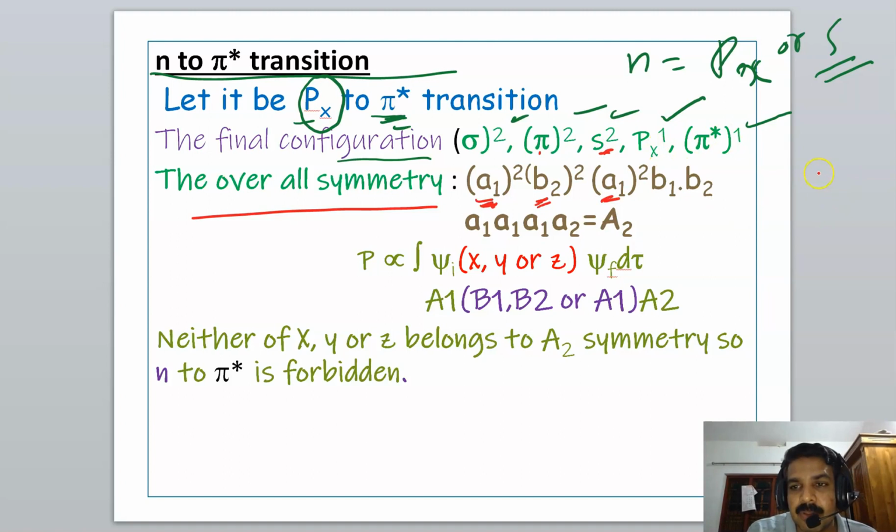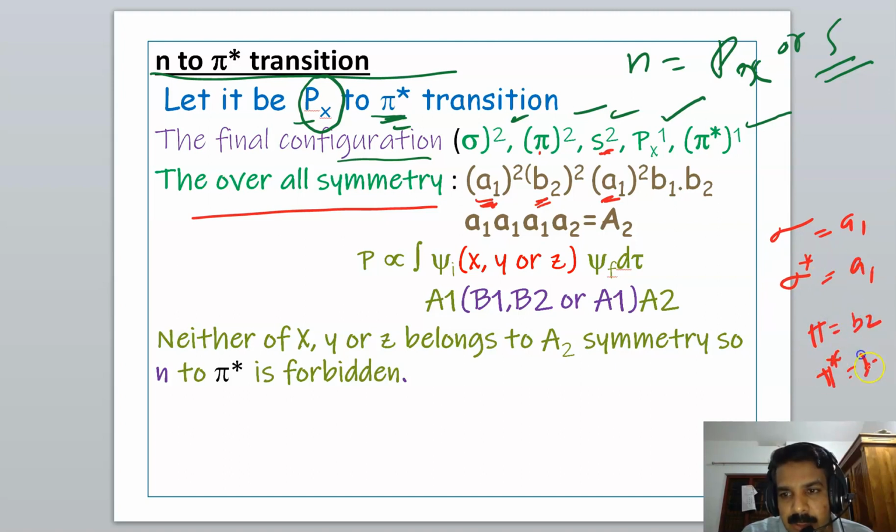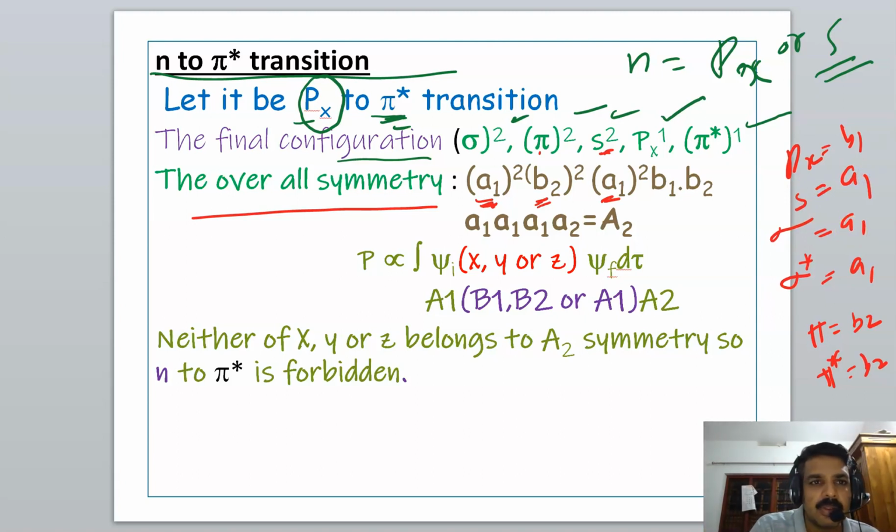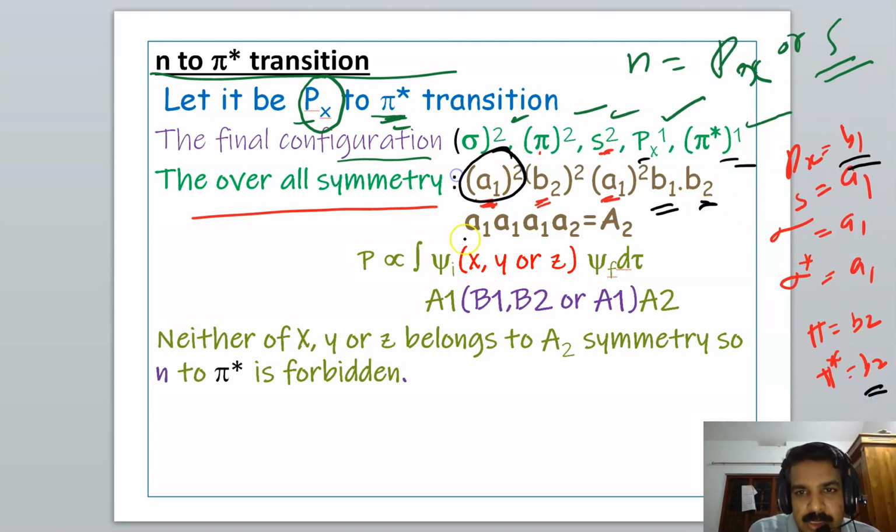As I told you, sigma is A1, sigma star A1, pi B2, pi star B2, Px is B1, and S is A1. So Px is B1 and pi star is B2. A1 square is A1, B2 square is A1, A1 square is A1.